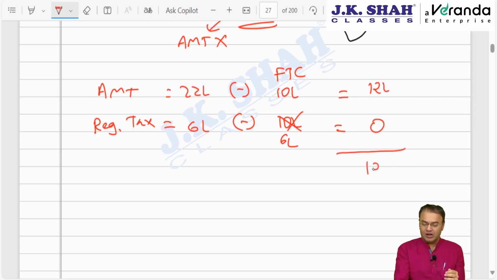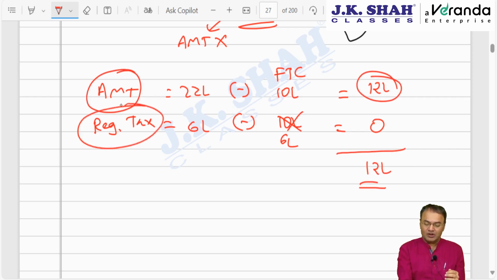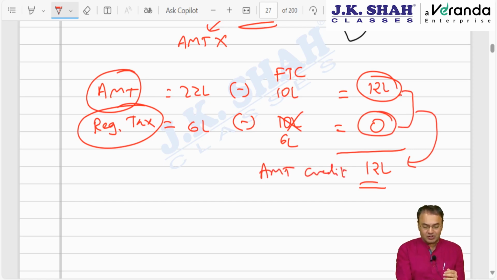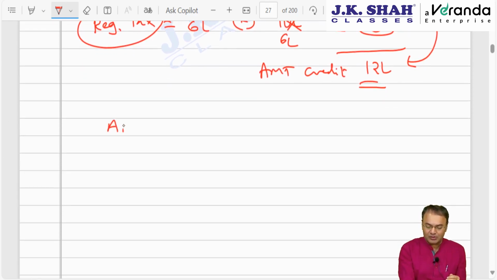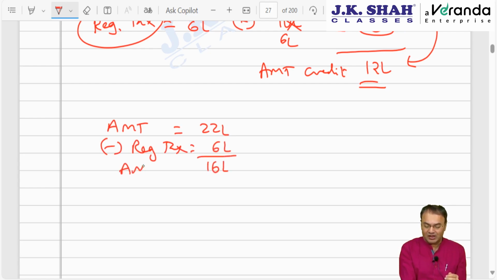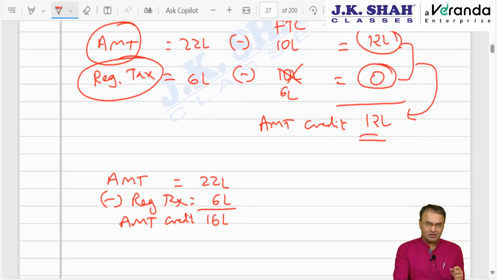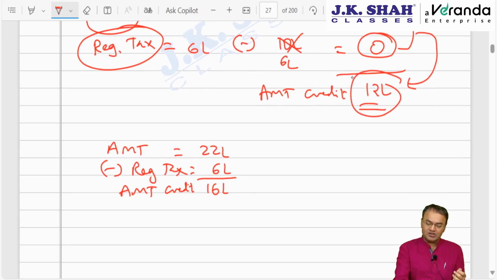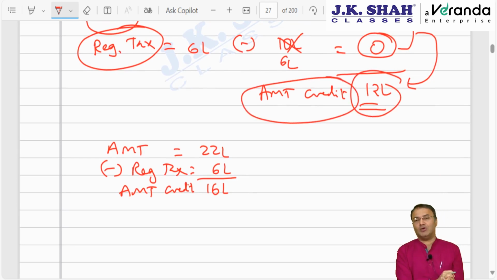So technically you should get the AMT credit of 12. The amount of AMT ultimately paid over and above the regular tax of 0 is 12 lakh. Difference is 12. Therefore AMT credit should have been 12. However, as per our system, the answer is not 12. As per our system, AMT is 22 minus regular tax of 6 lakhs, and accordingly AMT credit turns out to be 16 lakh. So government says okay, we will not allow you 16. 16 is a wrong answer. It's a little higher. You are technically eligible for carry forward of AMT credit of only 12 lakhs.